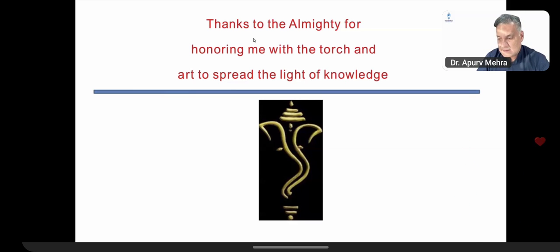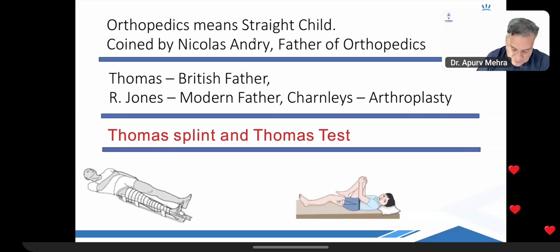All right. And next is this slide. Now, this slide talks about some important names of orthopedics, right? If you happen to write your FMG exam, this is an MCQ. Orthopedics means straight child. And the man who coined it is also called the Papa of orthopedics, Nicholas Andre, right? So this is the number one father. If this name is not there, the second name is Thomas.